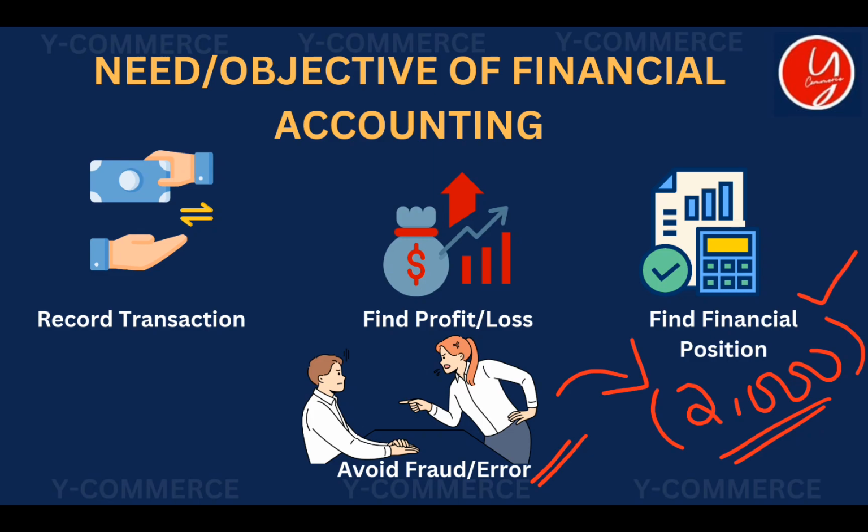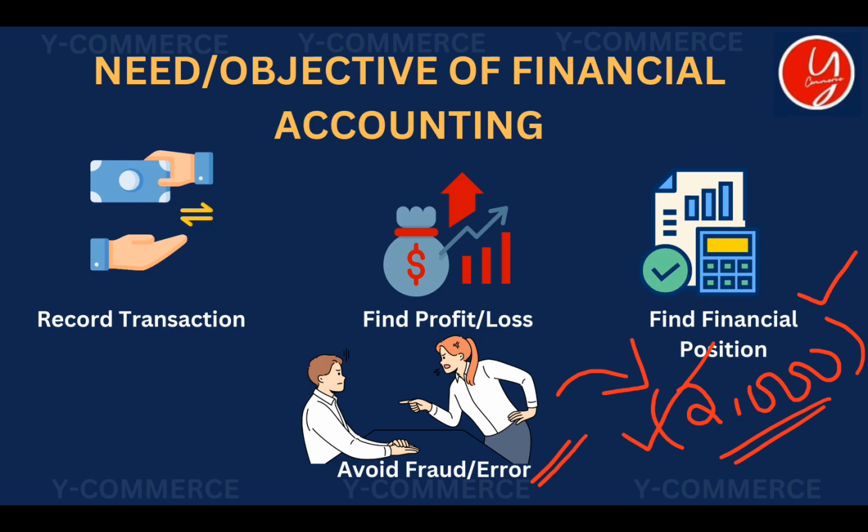So to avoid these things, accounting gives a proper way to ensure all the transactions recorded are proper and they have verifiability. They are rectified. They don't have any loophole to make such fraudulent activity. If the proper accounting procedures are followed, there is very little way to make fraudulent activities like this.